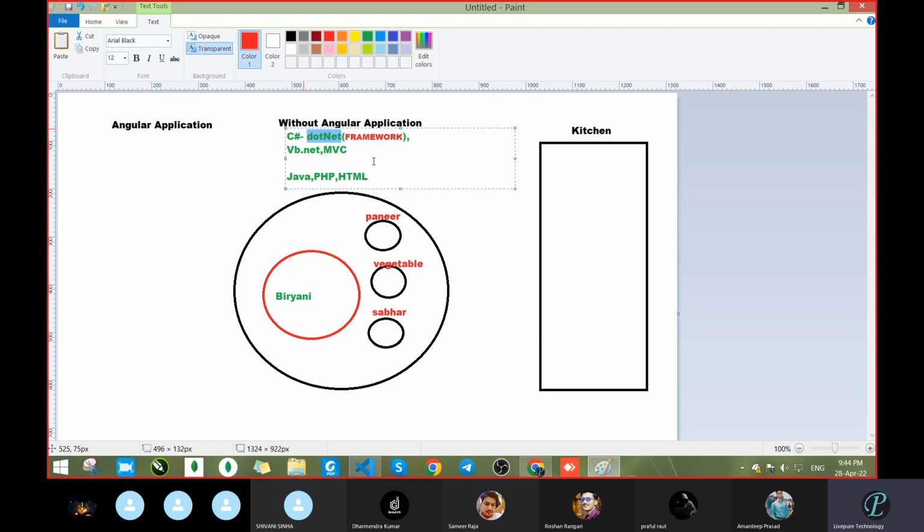In the C sharp file, you will write the C sharp code. In HTML, you will write HTML. In .css, you will write the CSS. If you have to write JS, you can write it in the HTML also, and you can make an external file also. Next is Java, which is the framework of Java.